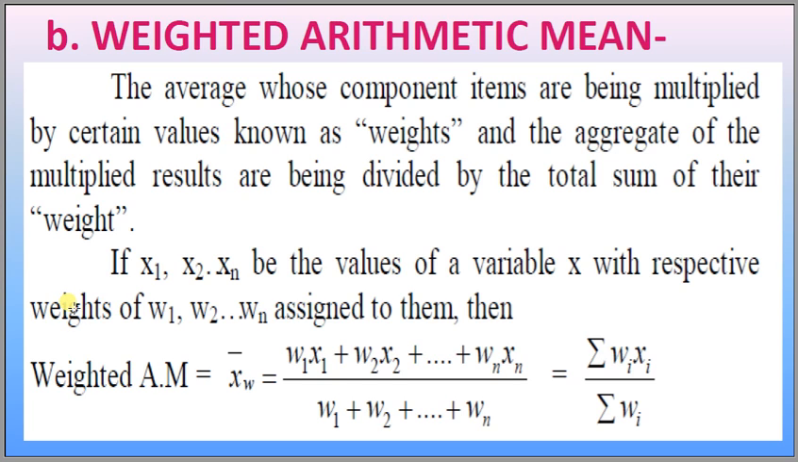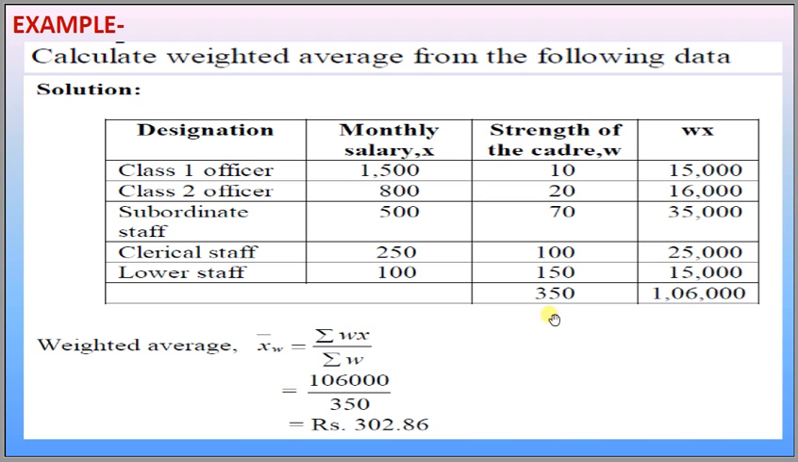Next, weighted arithmetic mean, जिसे हम भारित माध्य भी कहते हैं. The average whose component items are multiplied by certain values known as weights, and the aggregate of the multiplied results is divided by the total sum of the weights. If x1, x2, up to xn are the values of a variable x with respect to weights w1, w2, up to wn assigned to them, then the weighted arithmetic mean xw bar is equal to w1 x1 plus w2 x2 up to plus wn xn divided by w1 plus w2 up to wn, that is summation wi xi divided by summation wi. Calculate the weighted average from the following data.